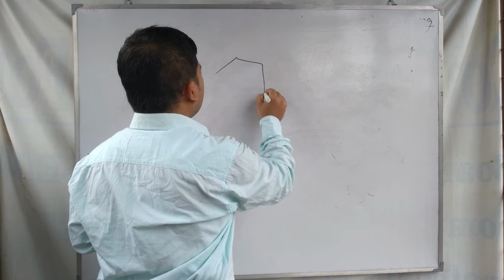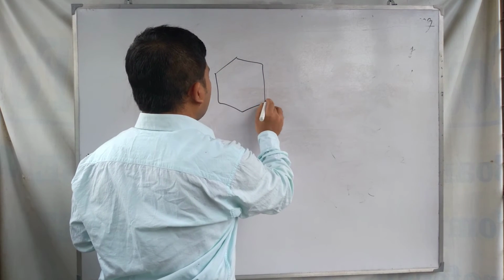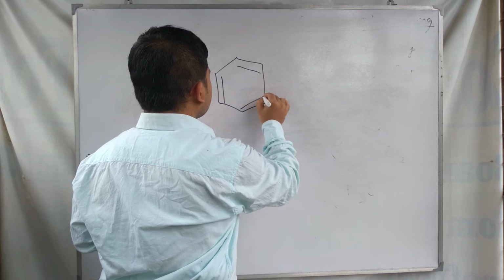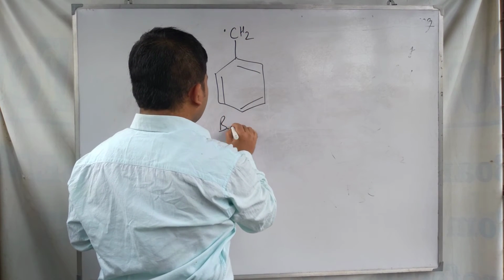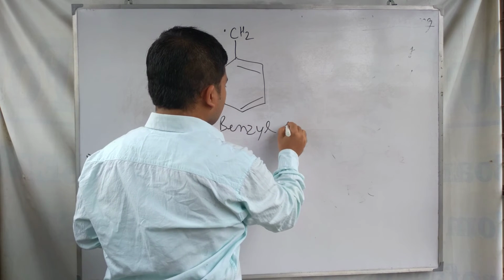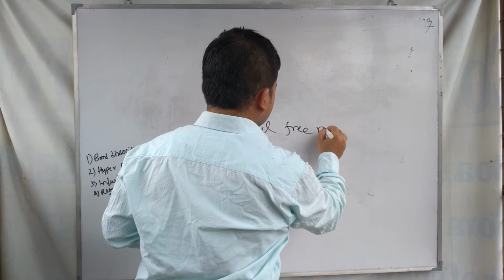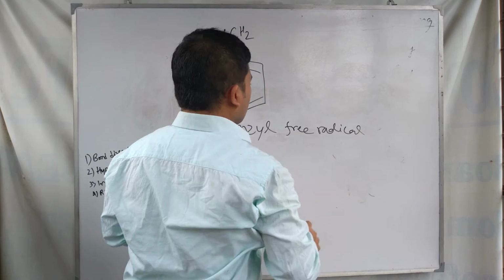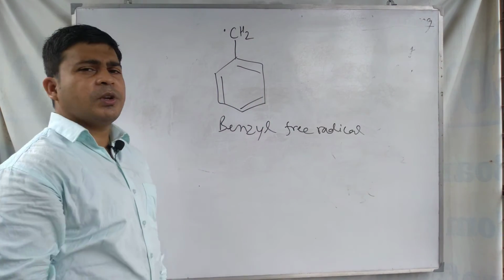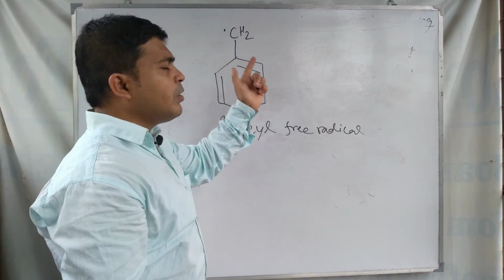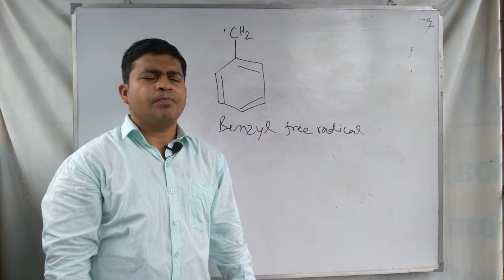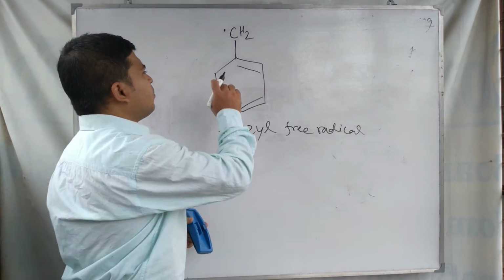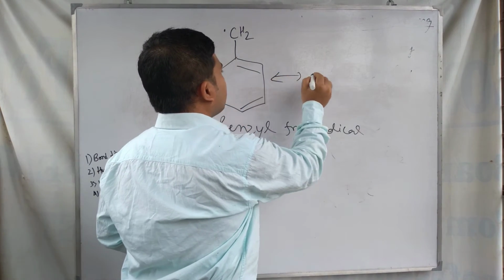Next the example is about the benzyl free radical. This one is benzyl. Benzyl free radical. In the case of benzyl free radical, you are seeing that it is a 1 degree free radical but has exceptionally high stability, and exceptionally high stability is due to the resonance structures.